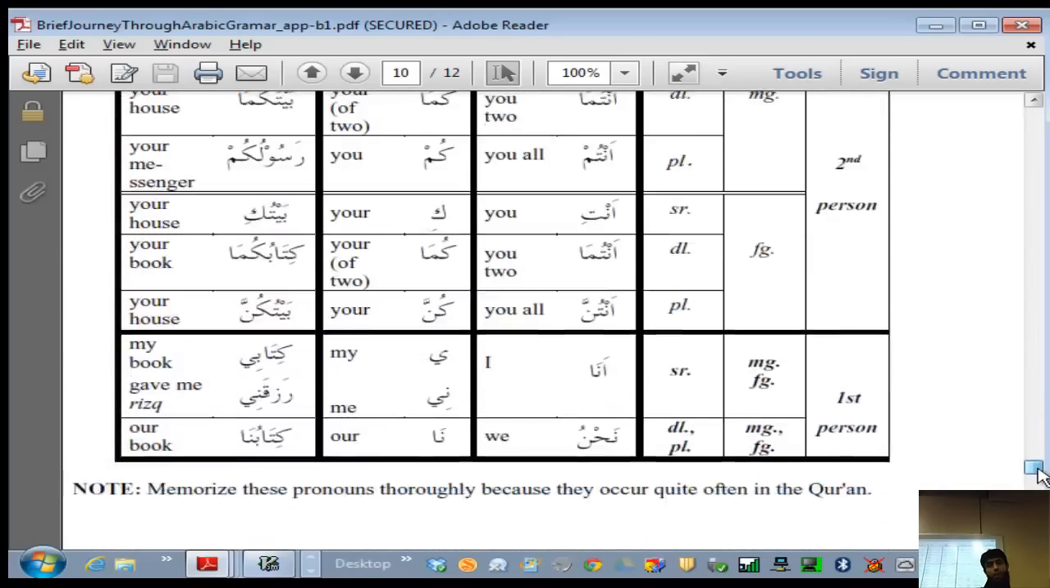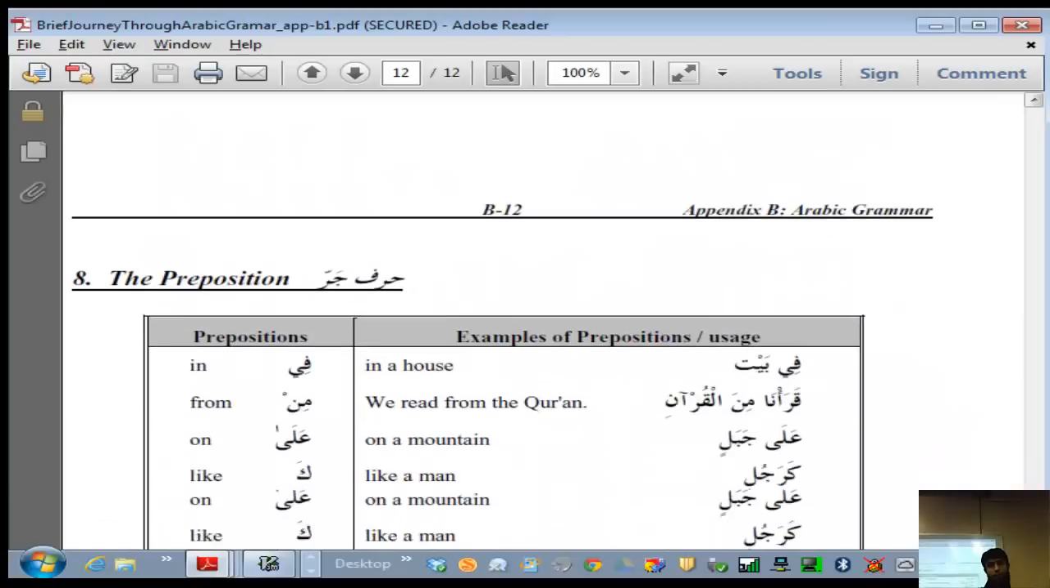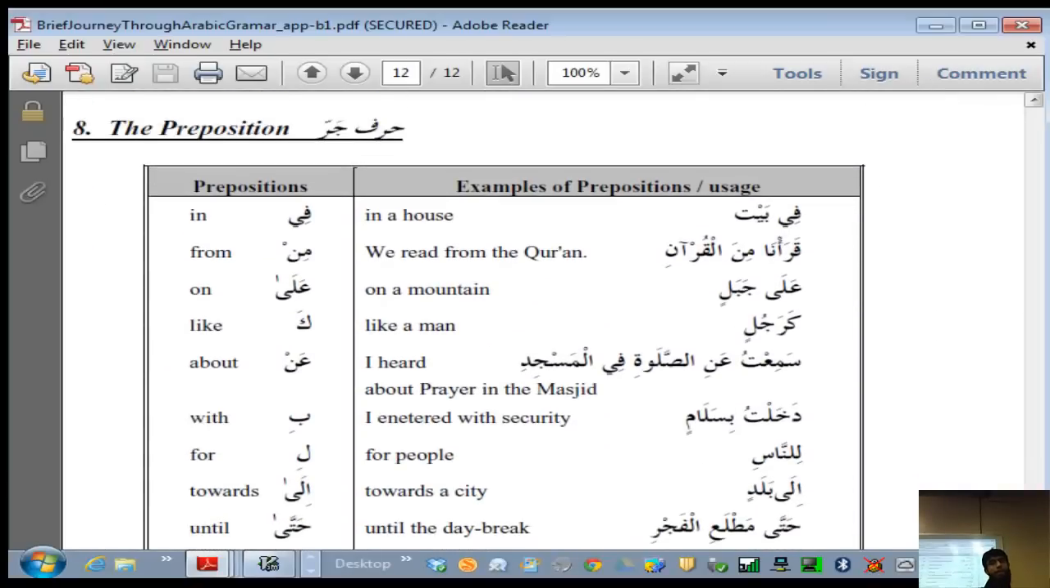And another set that I would like you to be aware of is prepositions. These are also called harf jar. There are two things I would like to talk about. Number one is whenever they come before a noun, they make the noun have a kasra, or in other words, they make the noun be in a state which is called the genitive state.